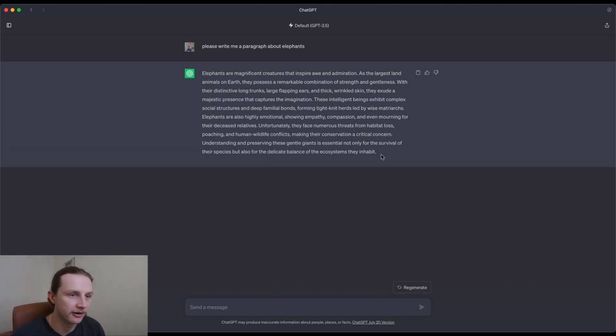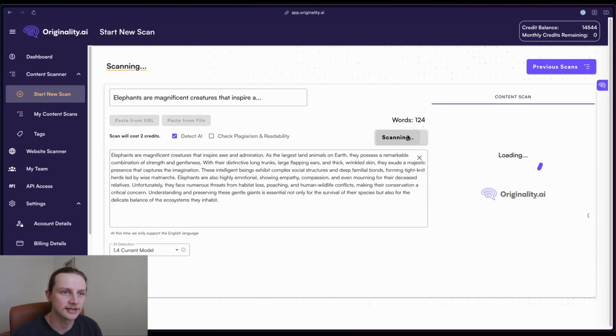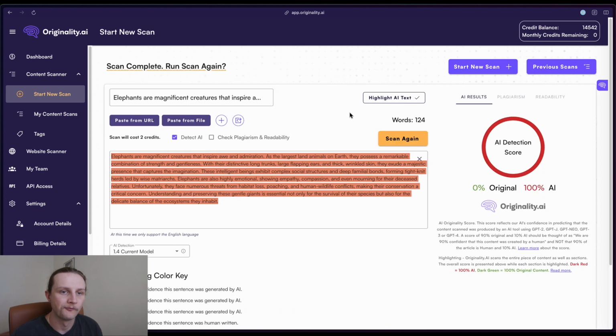Okay, so we finished our paragraph about elephants. Nice and short, so it should work out in all of the paraphrases. And we'll head back over to Originality, paste our content in here. And of course, as expected, we have a 100% confidence rating that this is AI.